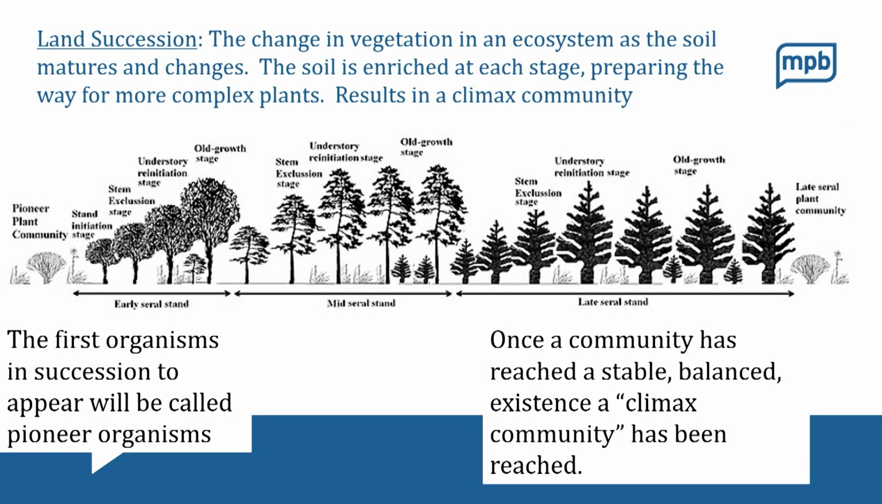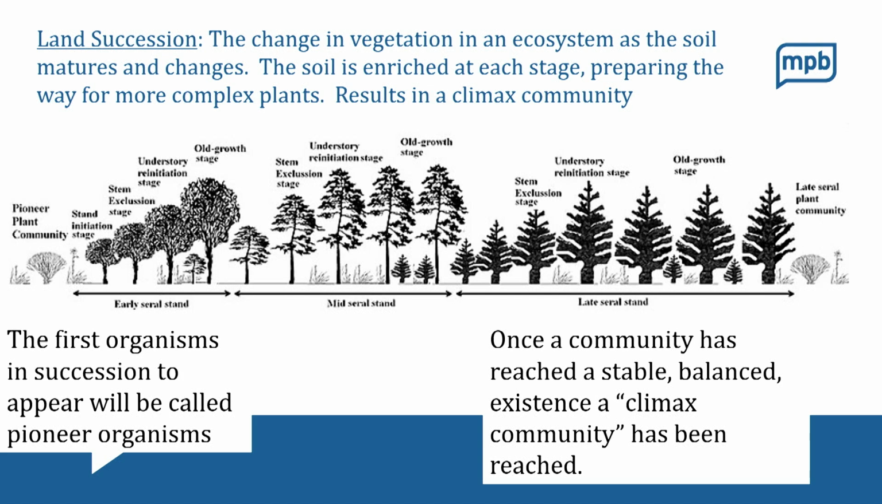So take a look at this picture. This is a pretty good explanation of what succession is and what's going on. Let's read that top part. It says, the change in vegetation in an ecosystem as the soil matures and changes. The soil is enriched at each stage, preparing the way for more complex plants. This results in something known as a climax community.